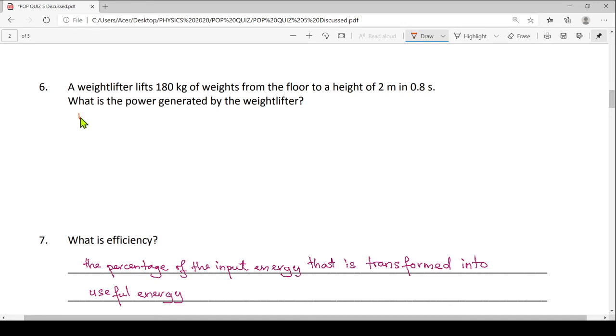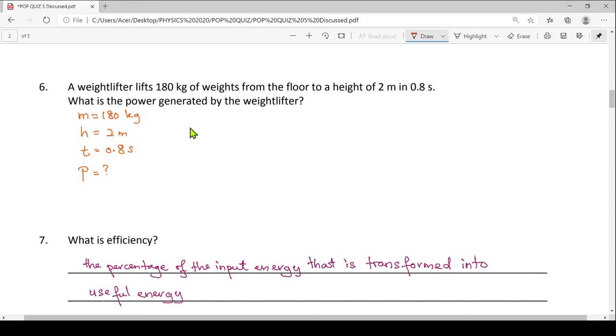I have mass is 180 kilogram. And I do have the height, that is 2 meters, and then I have the time, that is 0.8 seconds, and I am to find power.